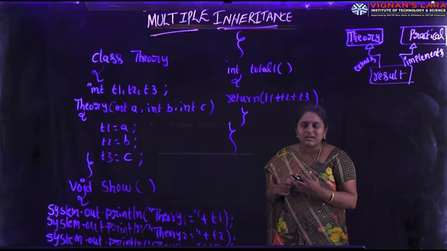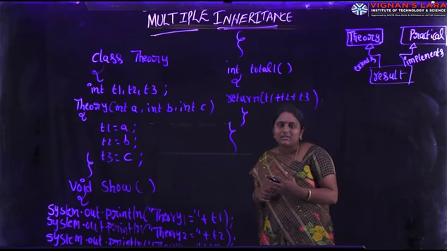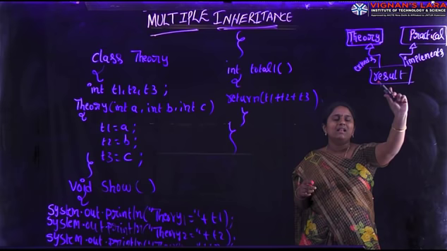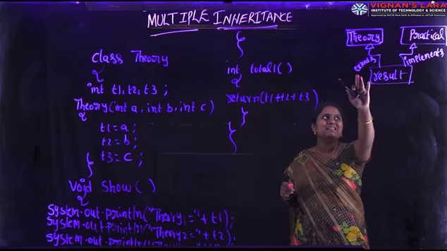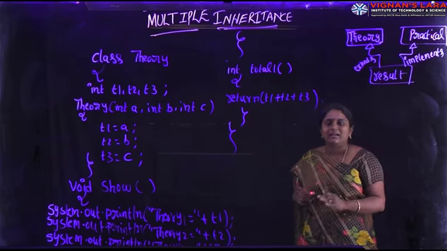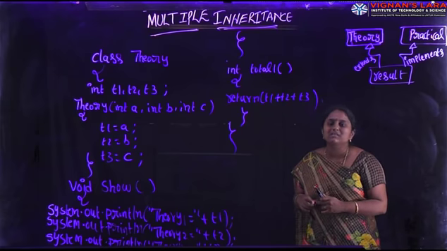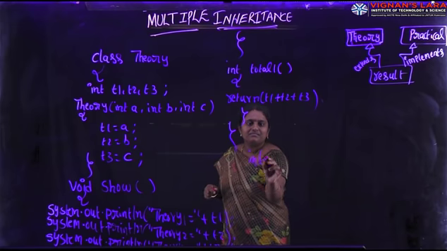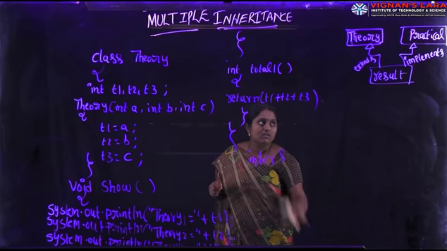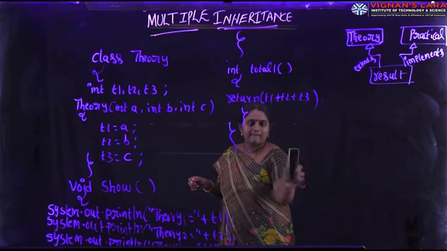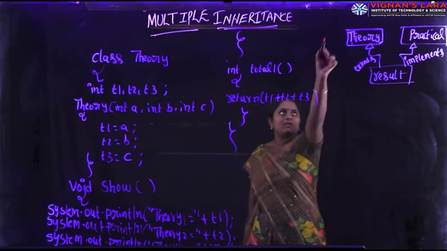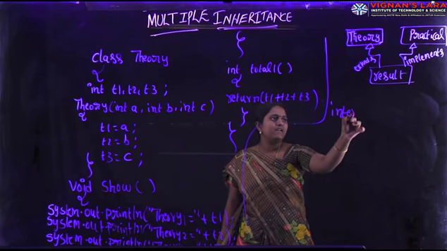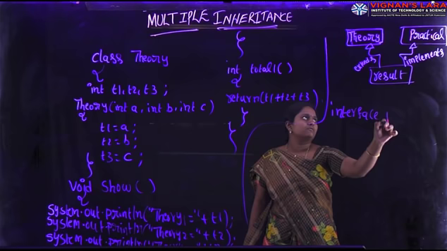Already you know that interfaces act as super classes. Here theory is a class and practical is an interface. Class result extends theory, implements practical. Here I am defining one interface, interface practical.